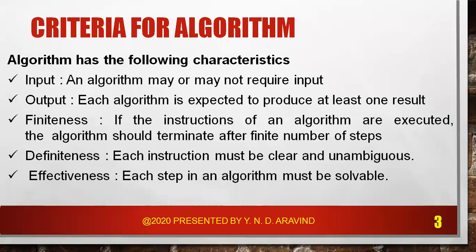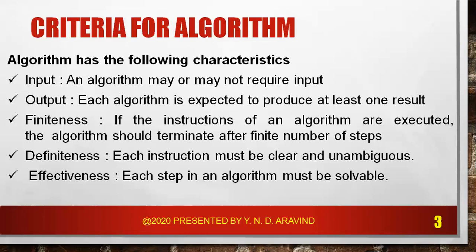Now, let us see the criteria for an algorithm. An algorithm has the following characteristics: input, output, finiteness, definiteness, and effectiveness. Coming to input, for every program, input is essential. Sometimes it need not be. Here, input means the data supplied for the program. Hence, there should be 0 or more data items to be externally supplied to the algorithm.